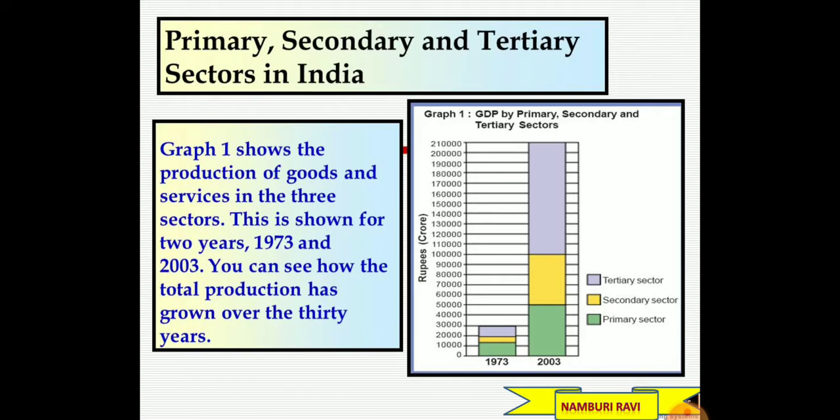If we see 1973, the total value of final goods produced in the primary sector was only 10,000 crores, and in the secondary sector it was only 5 to 6 thousand crores. In the service sector it was also 10,000 crores. But in 2003, the total value of final goods produced in the primary sector was 50,000 crores and in the secondary sector was also 50,000 crores. It was double in the service sector, which means the service sector's final value is more than the secondary sector and the primary sector.